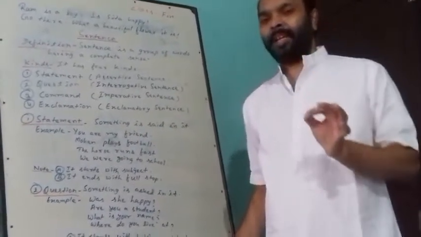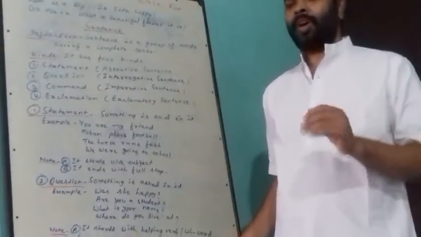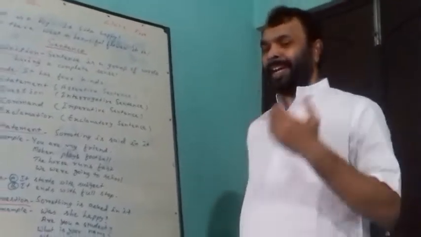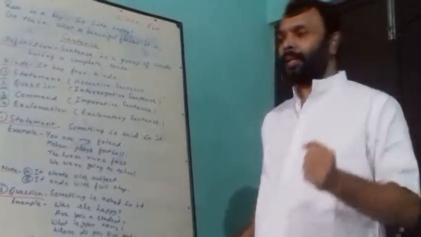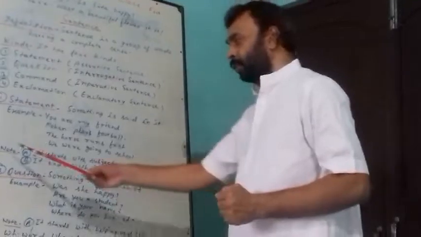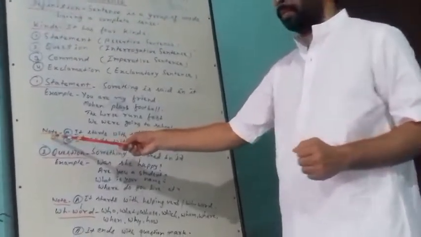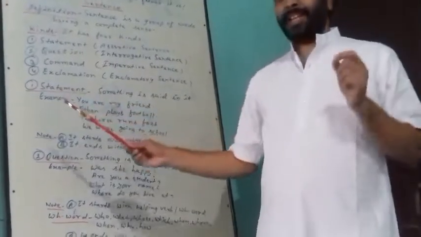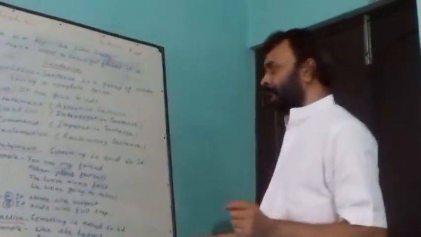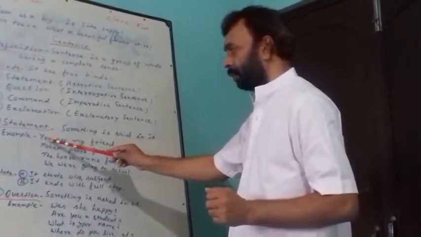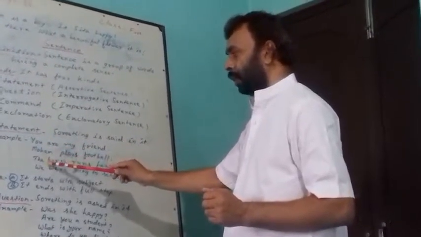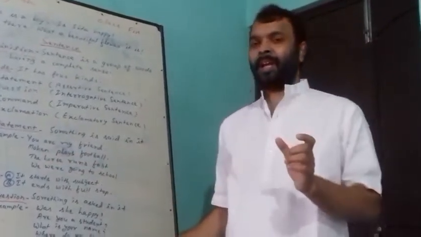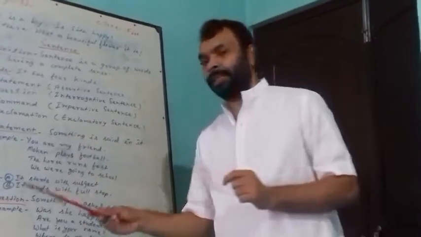You can easily recognize or identify a statement. At a glance, you can understand that this is a statement. You should point out the note. A. It starts with subject. Any statement starts with subject. Like here, it starts with you. Here, Mohan, the horse, we. You, Mohan, the horse, and we. These are the subjects of these sentences.